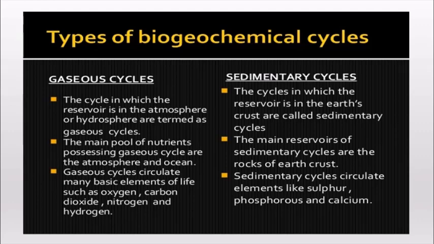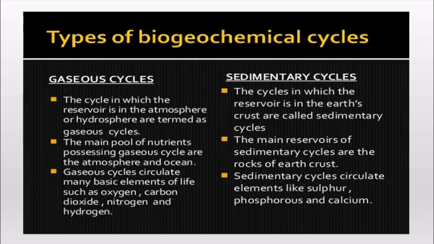Then we have the sedimentary cycle. Sedimentary cycle is the accumulation of the abiotic nutrients which are found in the soil, that is, in the sediment or on the earth. So examples of sedimentary include different components which are found in the soil, like iron, calcium or phosphorus.